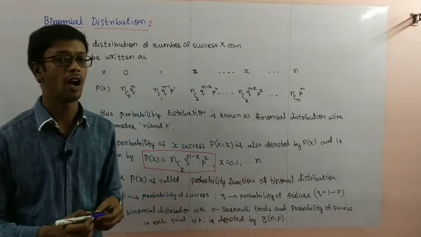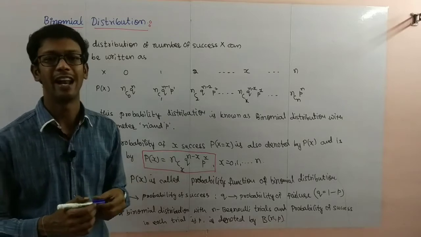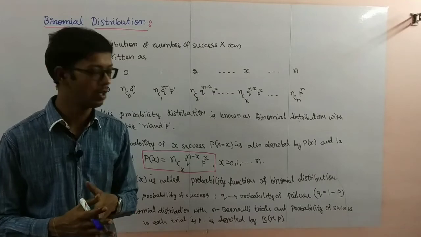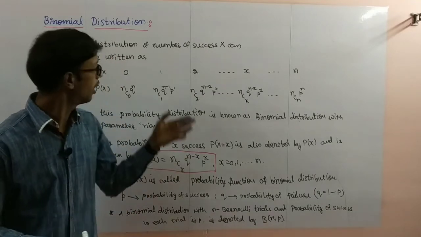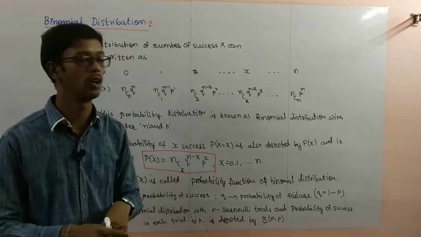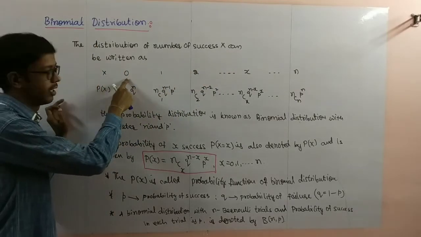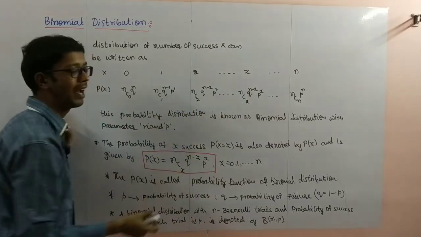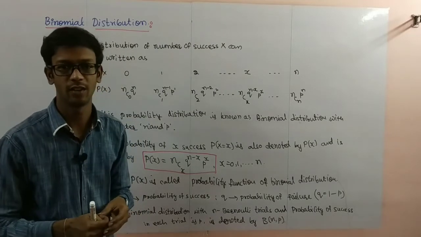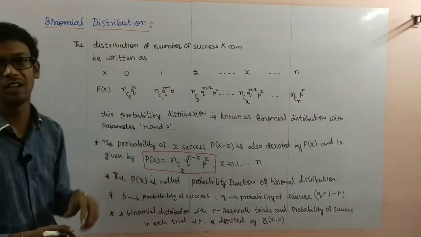Now we see the next concept, binomial distribution. Random variable distribution we discussed. Similar way, but here you see the distribution of number of successes. X can be written as X, success is 0. We are representing in binomial coefficients. Binomial theorem we discussed in first year also. So binomial coefficients are there. That is called a binomial distribution.